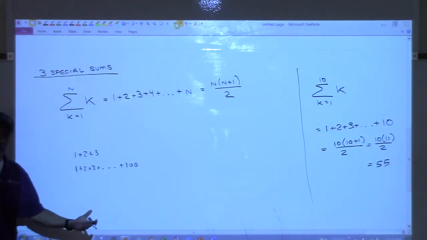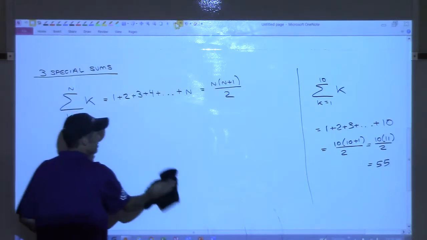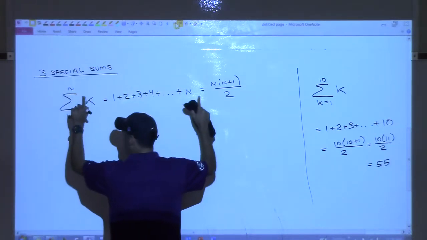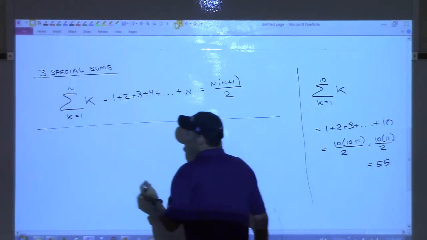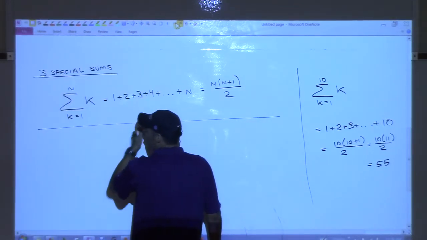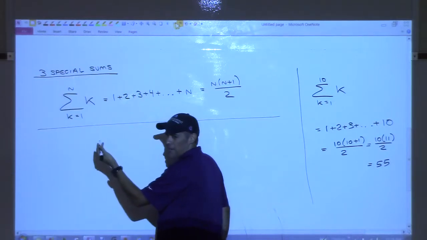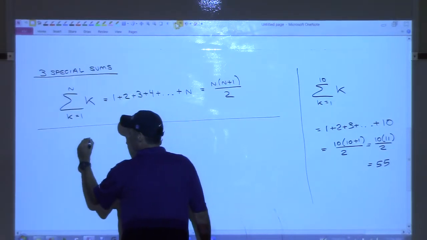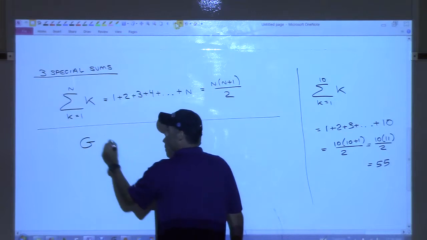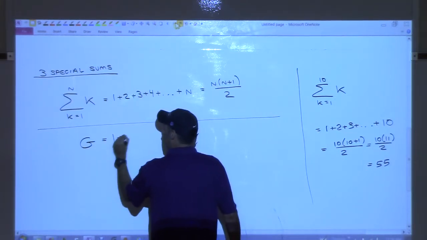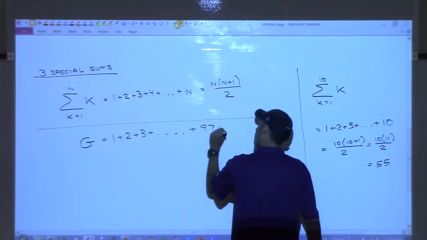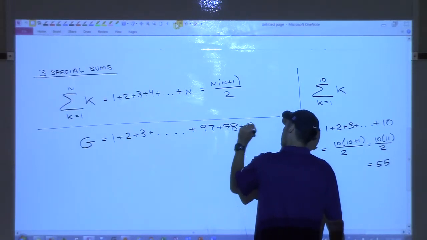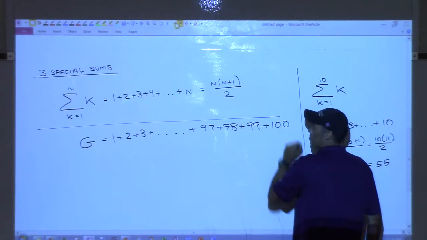So Gauss had to explain to his teacher how he figured out the formula. I'm going to show you how he did it and see if you can follow it. All right? So here was Gauss's explanation. Remember, this is only the first special sum, and I'm showing you where it comes from. Gauss said, okay, you want me to add these up. Let's call it G just for Gauss. I doubt he did that, but he called it something. He probably called it S for sum. He said, you want me to add up the first 100 numbers, right? So he wrote it out like that.